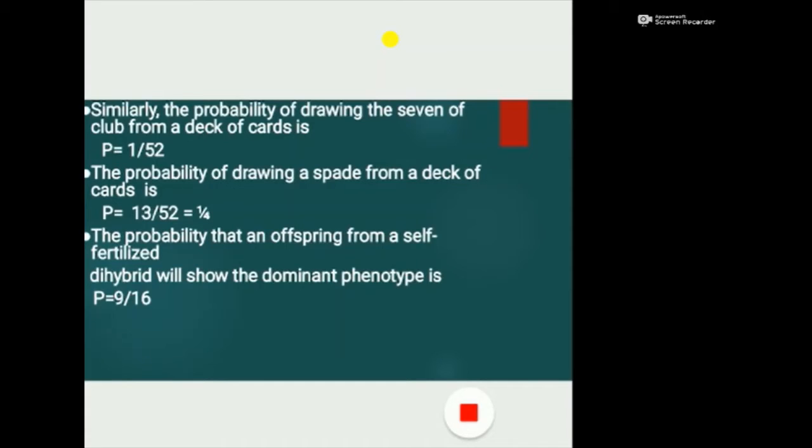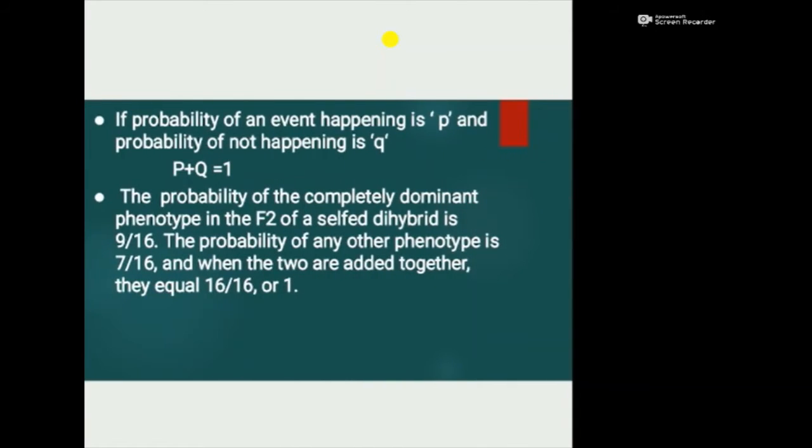Next, the probability that an offspring from a self-fertilized dihybrid will show the dominant phenotype is P equal to 9 by 16. If the probability of an event happening is P and the probability of it not happening is Q, then P plus Q is equal to 1. The probability of the completely dominant phenotype in the F2 of a self-fertilized dihybrid is 9 by 16. The probability of any other phenotype is 7 by 16. When the two are added together, they equal 16 by 16, or 1.